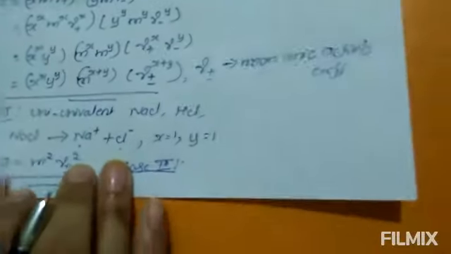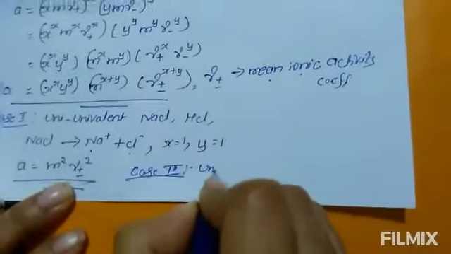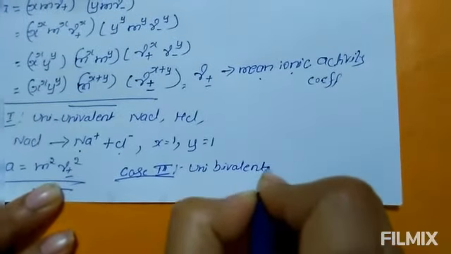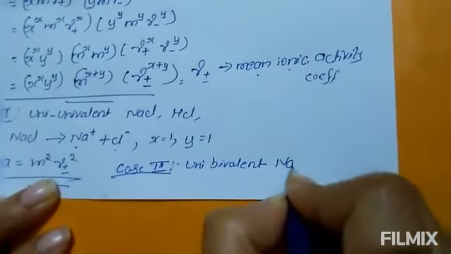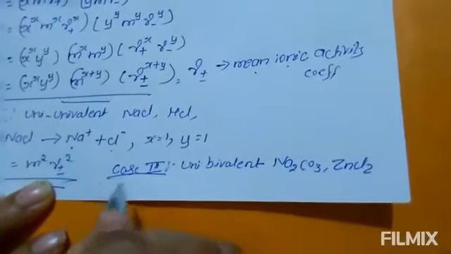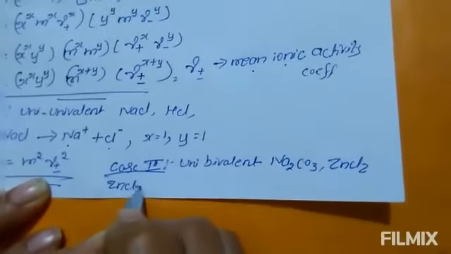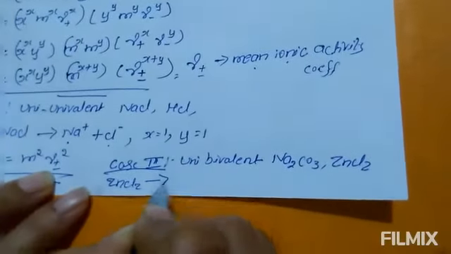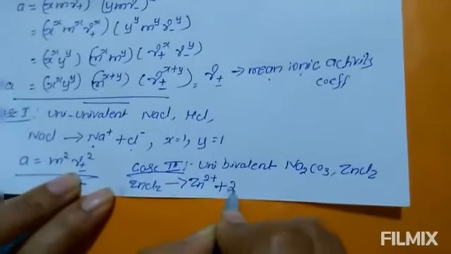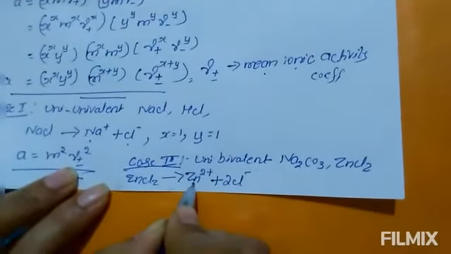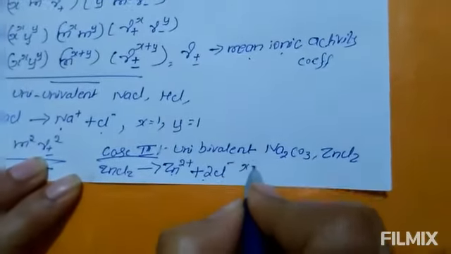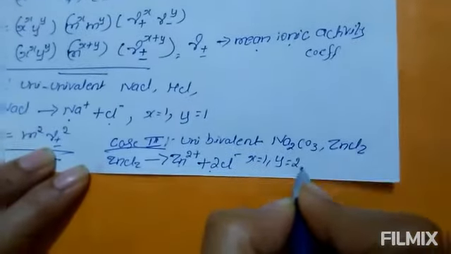For uni-bivalent electrolyte, for example Na2CO3 or ZnCl2. In case of ZnCl2, ZnCl2 gives Zn2+ ions and 2Cl- ions. Here x equal to 1, y equal to 2.